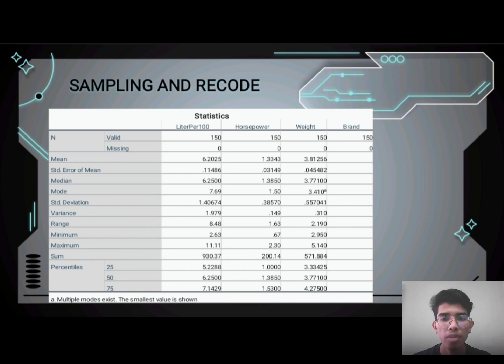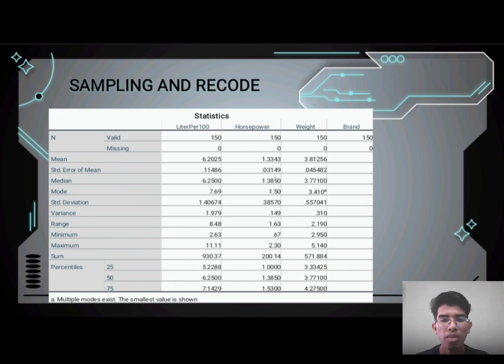Now I will present sampling and record data set A. First of all, we have selected 1050 observations at random from 3092 observations using data A that has been prepared. Then we record the numbering data as indicated in the data description. It is easier for us to calculate the frequency. From data set A, we have selected one category variable and 3 numbering variables as our variables of interest, namely liter per 100, horsepower, weight, and brand.